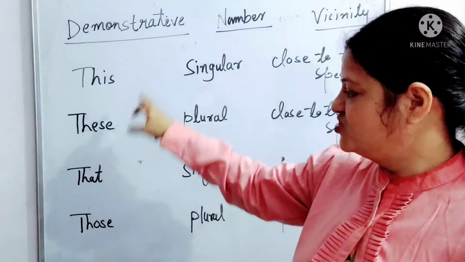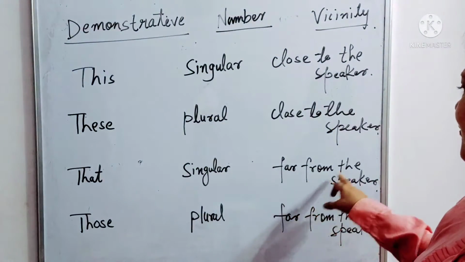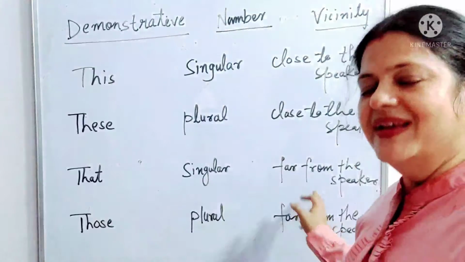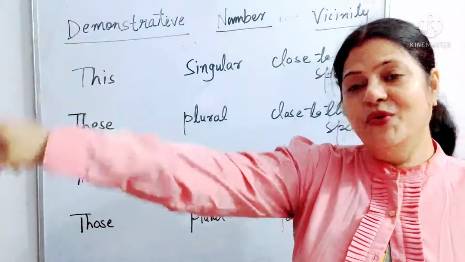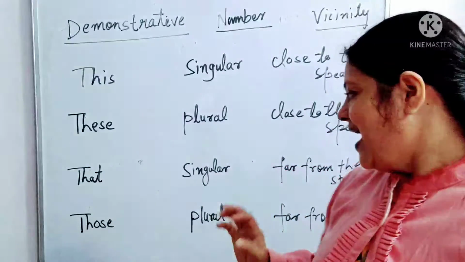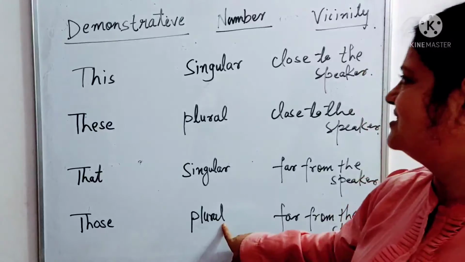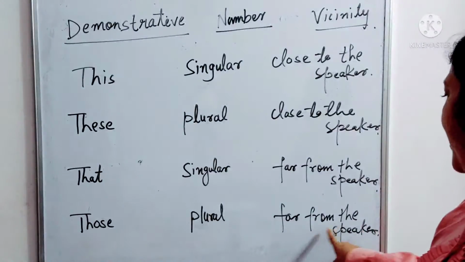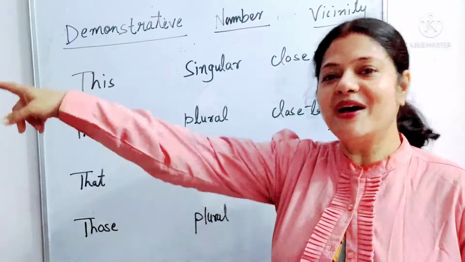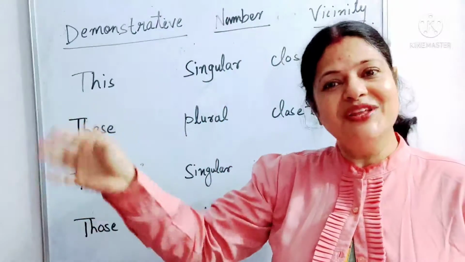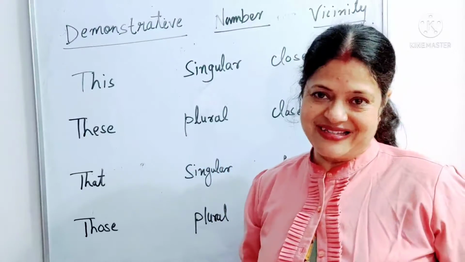That, the demonstrative that, is singular and far from the speaker. Like if we say, that is my room. And then the demonstrative those is plural and far from the speaker. Like if we say, those are my friends playing on the ground. Okay, so that is how it works.